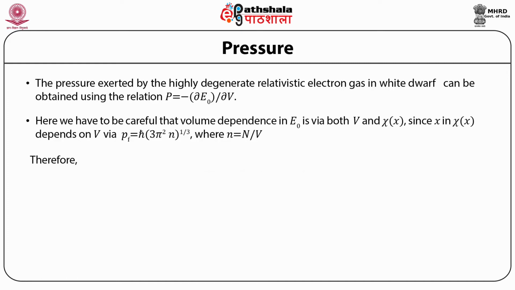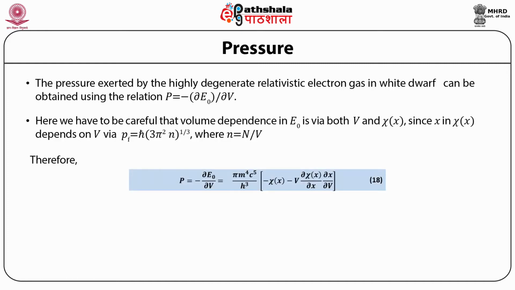Therefore, P is equal to minus ∂E0 by ∂V is equal to π m⁴ c⁵ upon h³ multiplied by minus χ(x) minus V into the partial derivative of χ with respect to x into the partial derivative of x with respect to V.